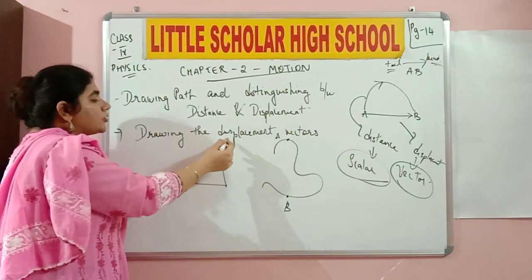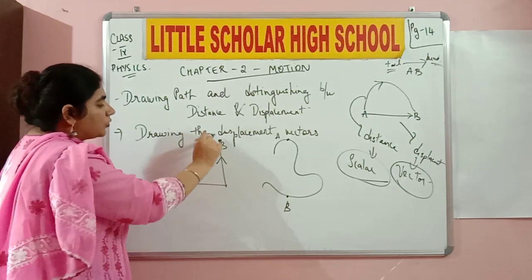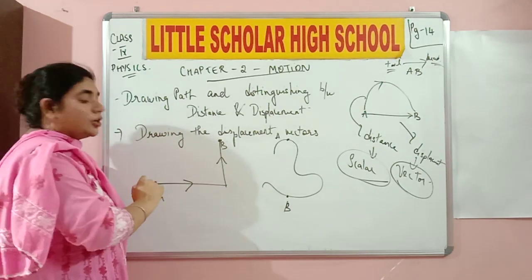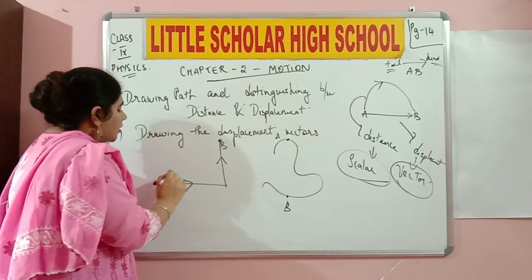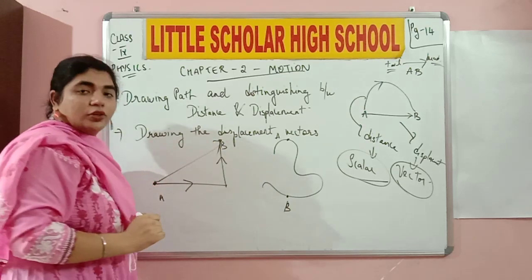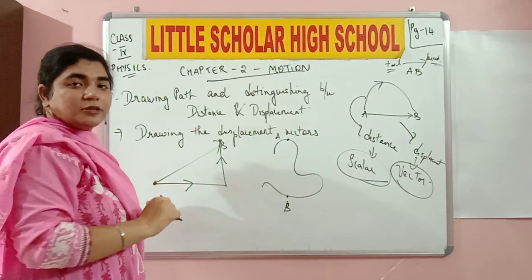Imagine this is your house and this is your friend's house, and there is a way to reach your house. There is one other way to reach your house. Which is the shortest distance? It is like this. Yes or no? Did you understand? Did I draw the displacement vector now?